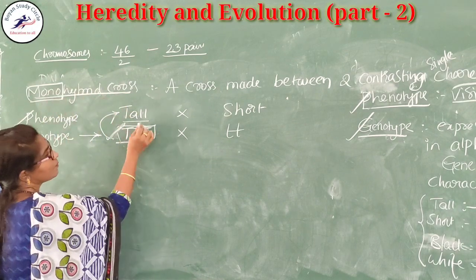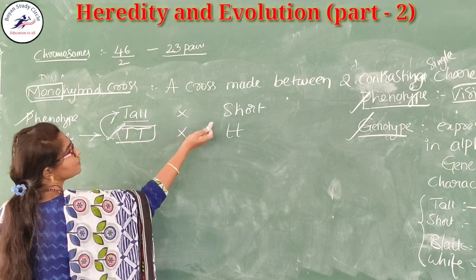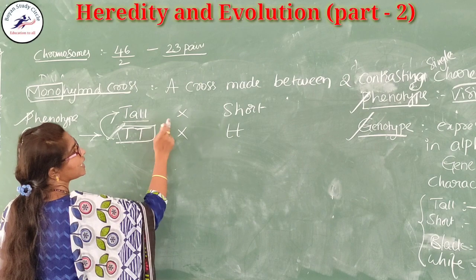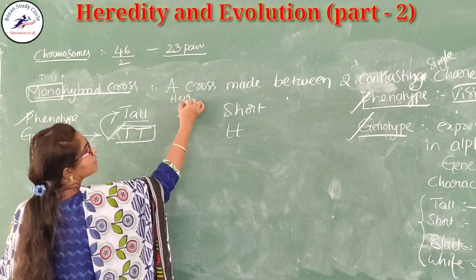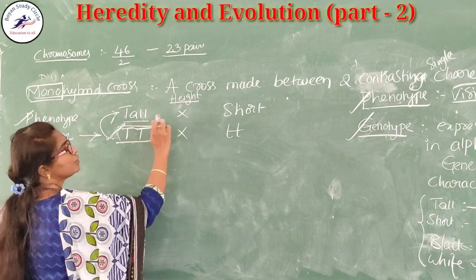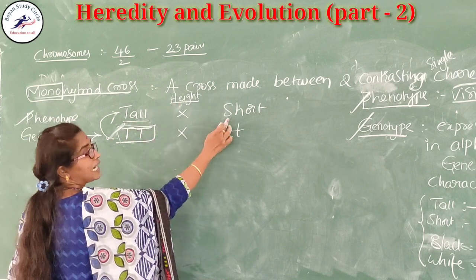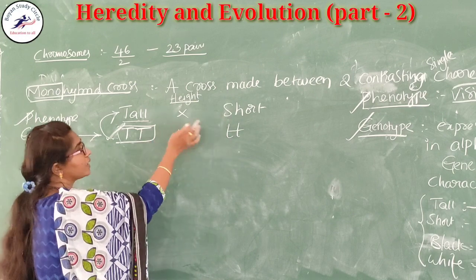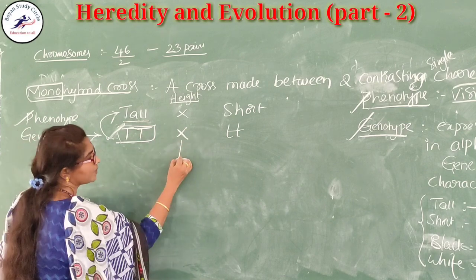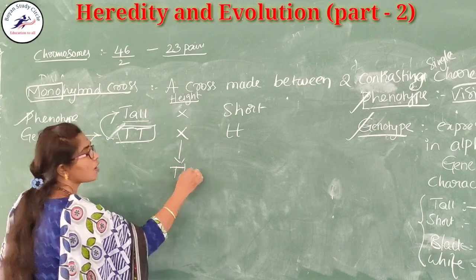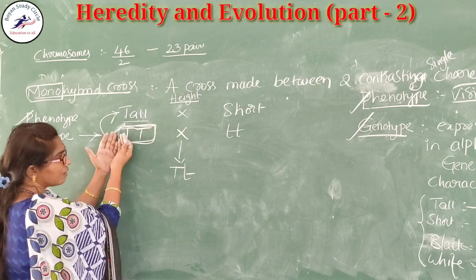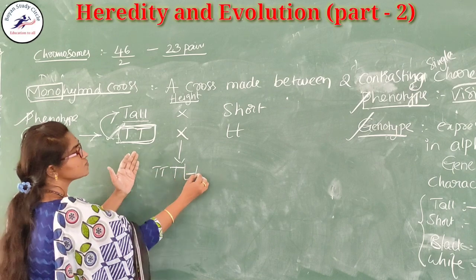Here in the monohybrid cross, he made a cross between two contrasting forms of a single character. What is the single character here? Height is the single character. In the height we are observing two different forms, tall trait and short trait. So when cross pollination takes place, capital T and small t are obtained. How do they come?